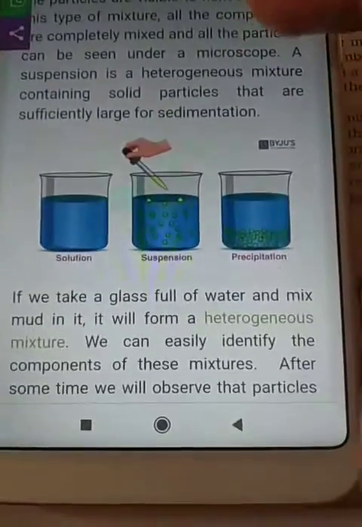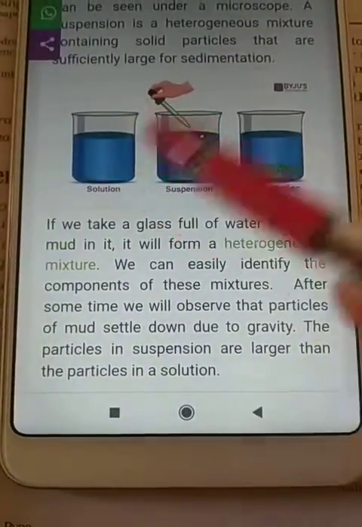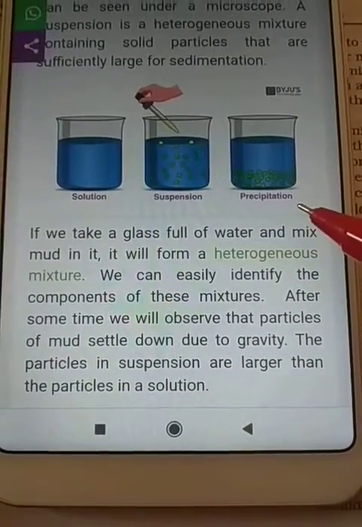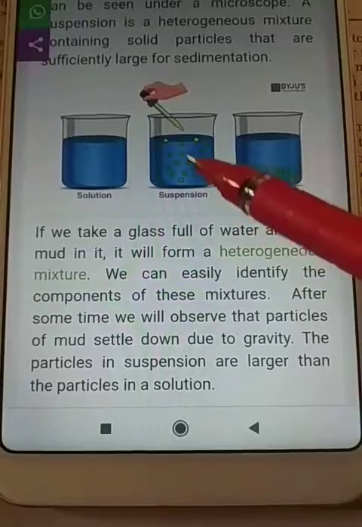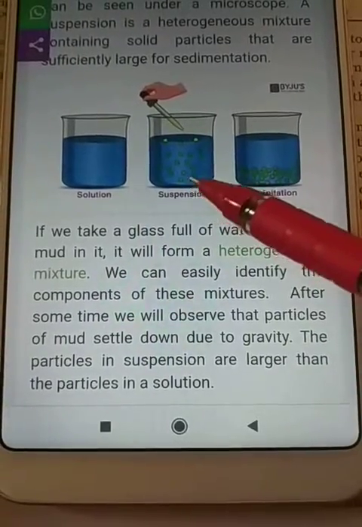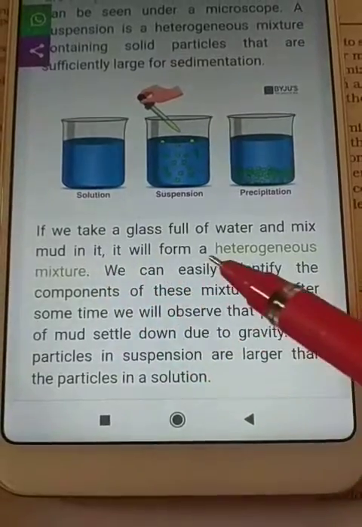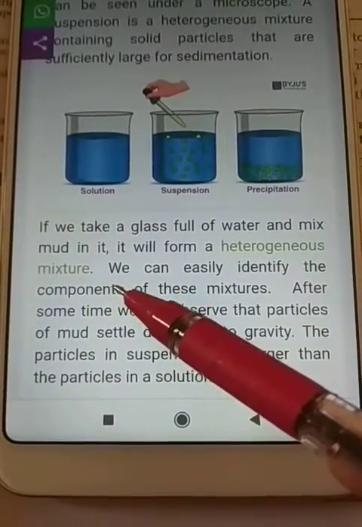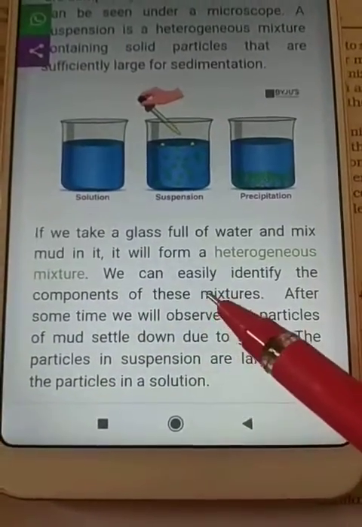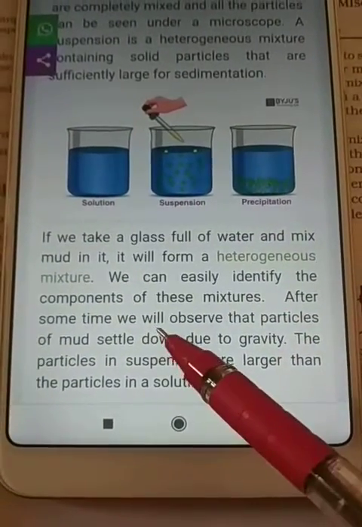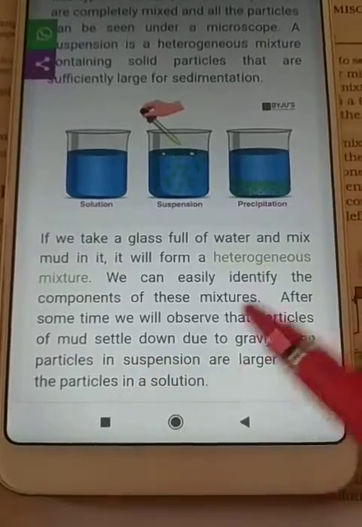Okay, here you can see the experiment: solution, suspension, precipitation. In a suspension, we can see the particles of solute. If we take a glass full of water and mix mud in it, it will form a heterogeneous mixture. We know that mud does not dissolve in water. We can easily identify the components of this mixture. After some time, we will observe that the particles of mud settle down.